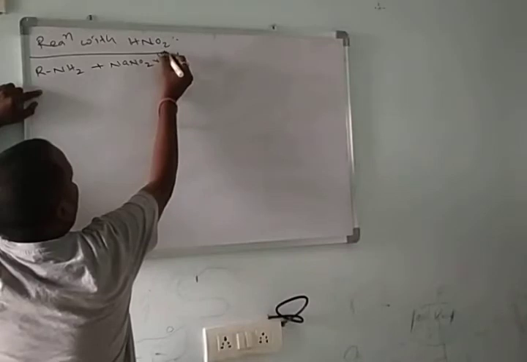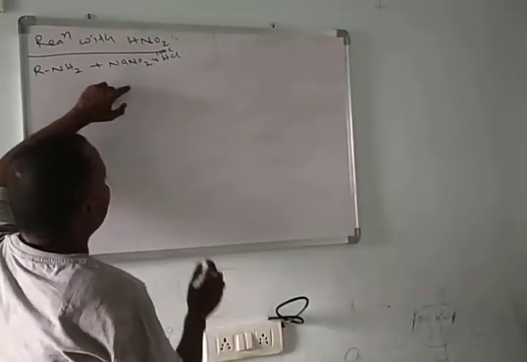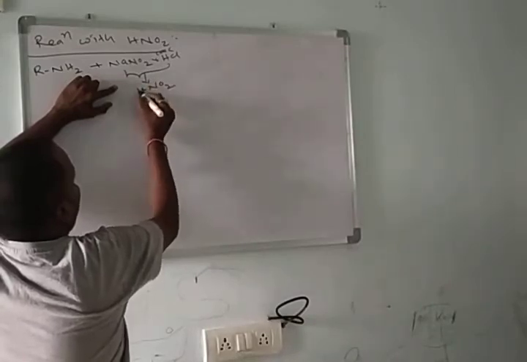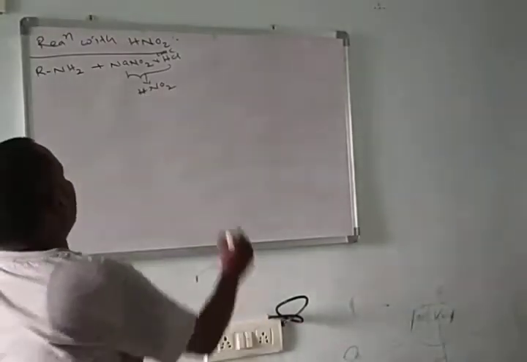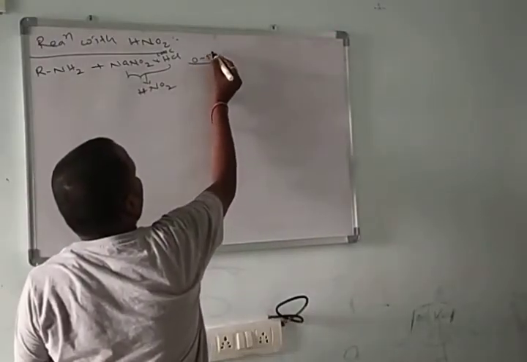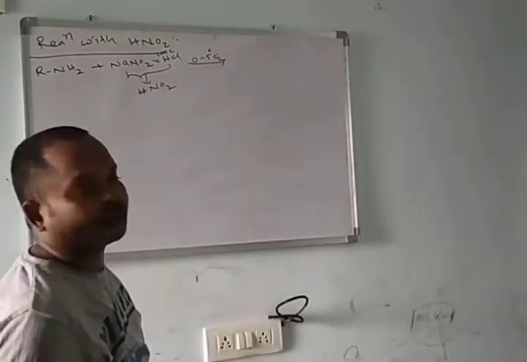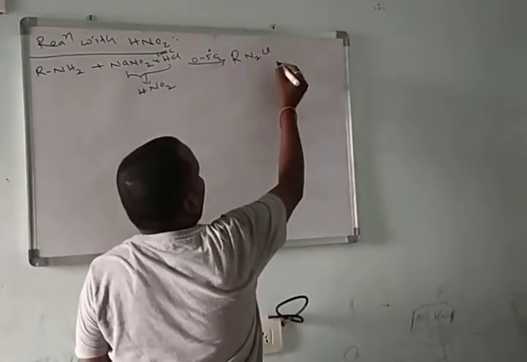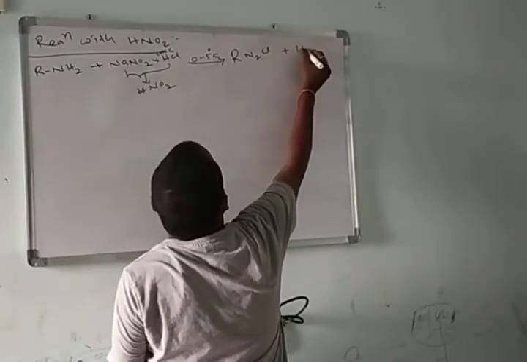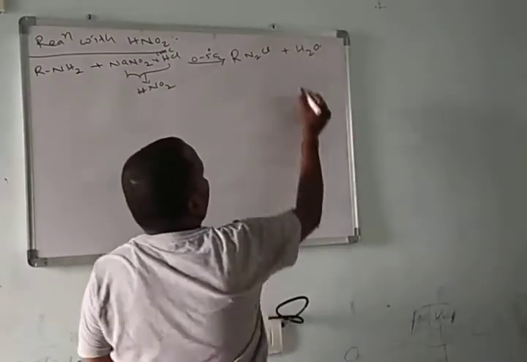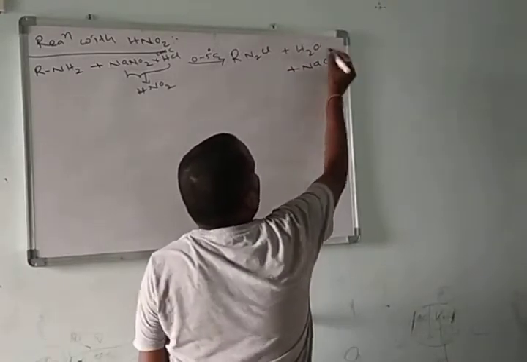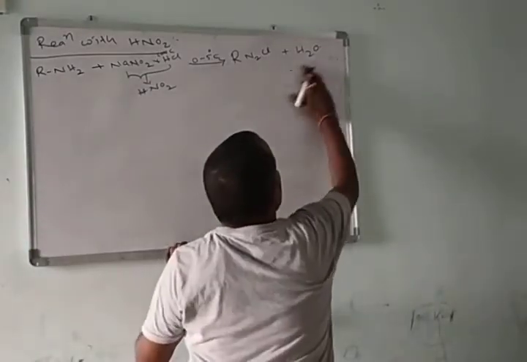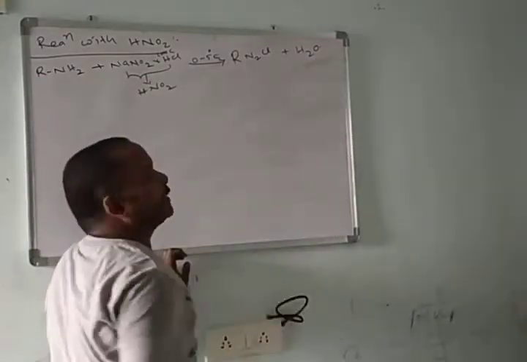Instead of HNO2, we use sodium nitrite and hydrochloric acid. These two produce HNO2 at 0 to 5 degrees centigrade temperature and form alkyl diazonium salts. Alkyl diazonium salts. These are the important salts.